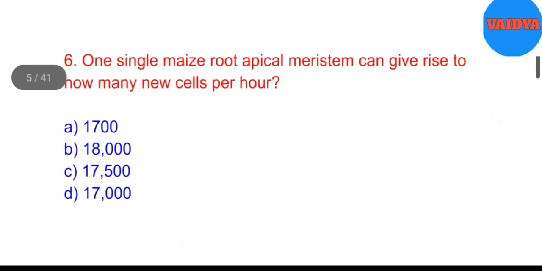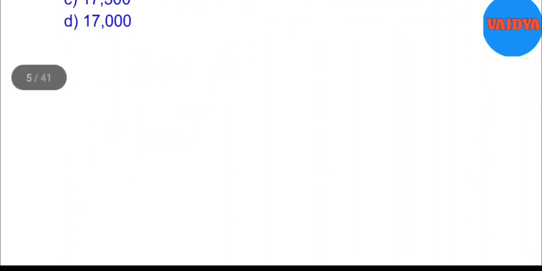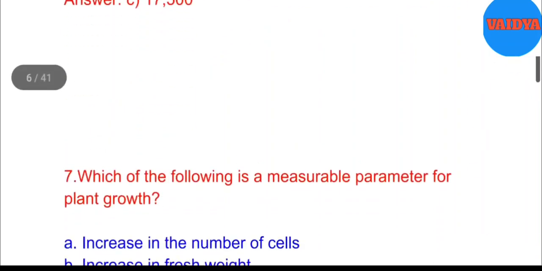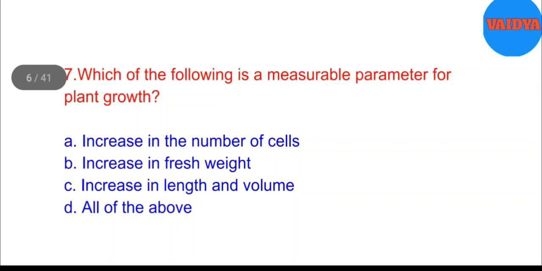6. One single maize root apical meristem can give rise to how many new cells per hour? A. 1700. B. 18,000. C. 17,500. D. 17,000. Answer. C. 17,500.